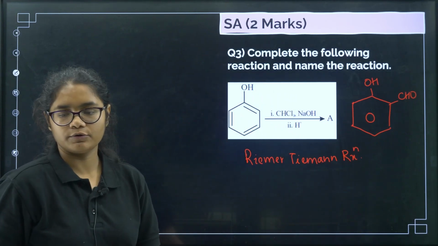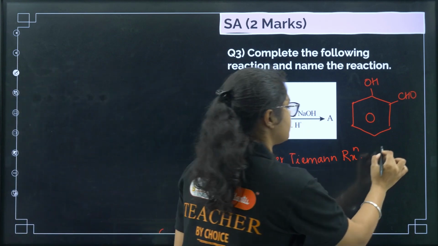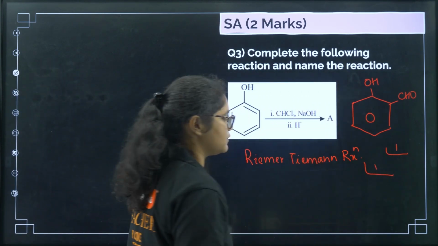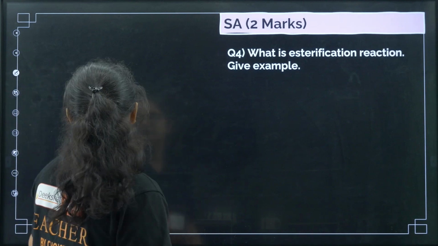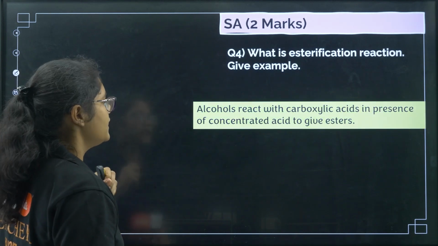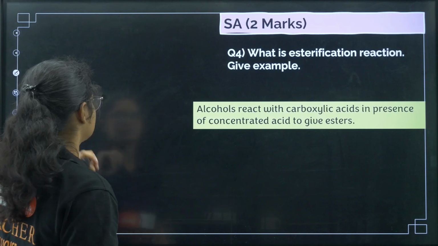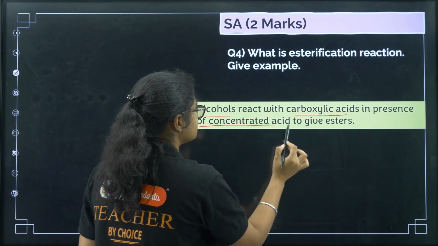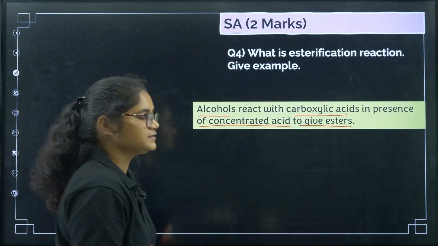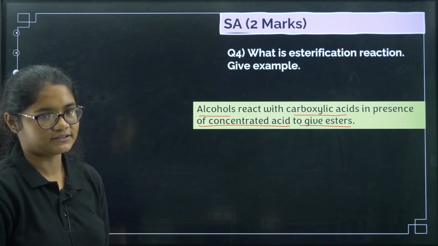Okay, so you will write the product, 1 mark. If you write the product correctly, 1 mark, and the name of the reaction, 1 mark, you will get 2 marks here. Okay, next, what is esterification reaction? Give an example. So what is esterification reaction? When alcohols react with carboxylic acid in presence of concentrated acid to give esters, that is called esterification reaction.